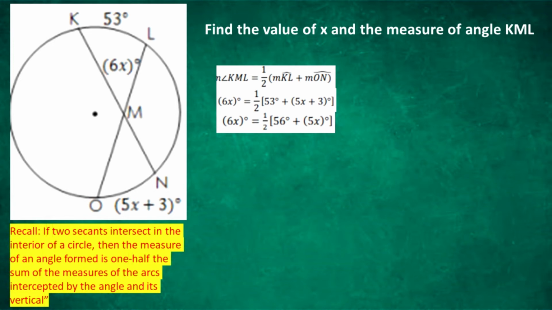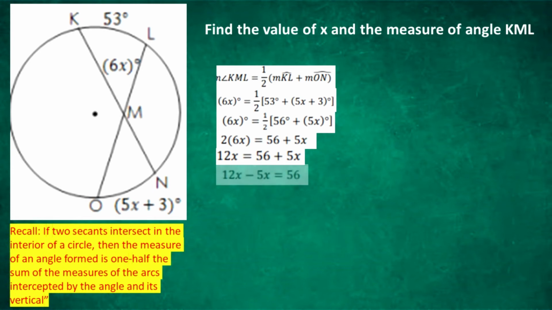Then multiply both sides by 2, we get 2 multiplied by 6x equals 56 plus 5x. Simplify again, we get 12x equals 56 plus 5x. Group like terms, we get 12x minus 5x equals 56. Then combine like terms, we get 7x equals 56. Divide both sides by 7, we get x equals 56 divided by 7.